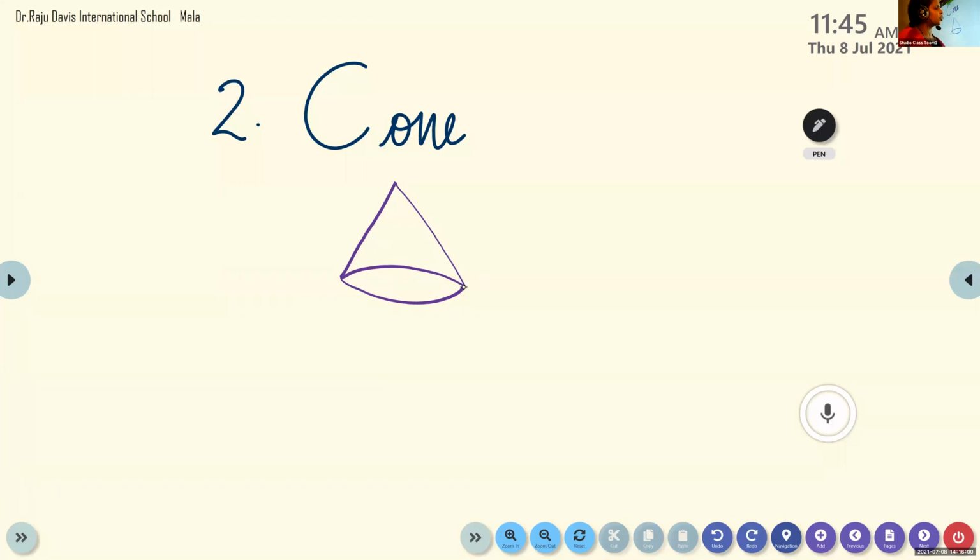Name of another object having the shape of a cone. Do you like ice cream? Ice cream cone. Very good.